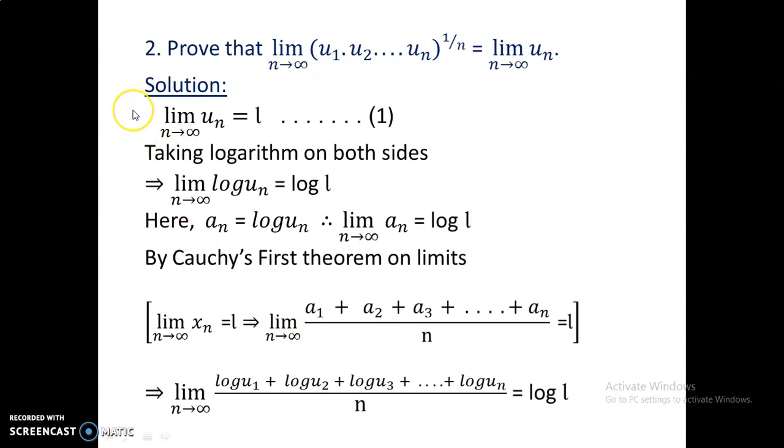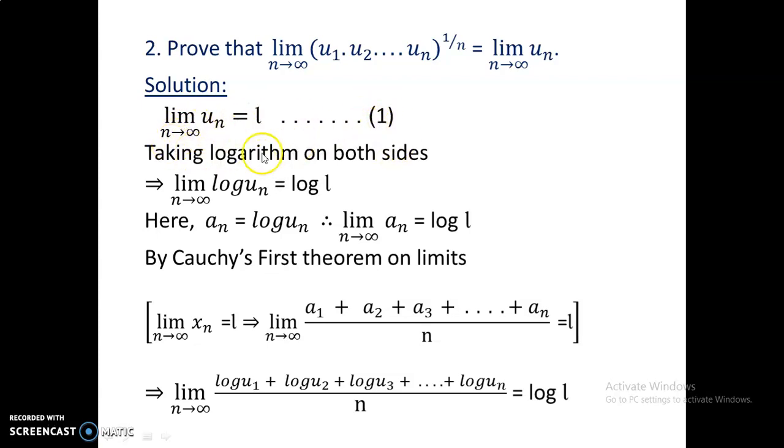In the second problem, we prove that the nth root of the product u1, u2 up to un, that is power 1 by n, as n approaches infinity is the limit of un as n approaches infinity. To prove this result, let us take the limit of un as n approaches infinity equal to L. We call it equation 1.